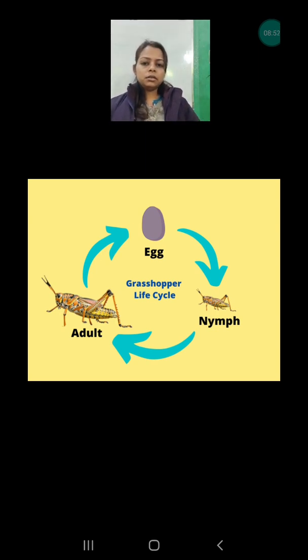During growth from nymph to adult, they go through several stages of molting. What is molting? Shedding of the old skin. Why? Because if they do not shed the old skin, they are not able to grow. So the nymph keeps shedding the skin and growing, and at last becomes an adult.